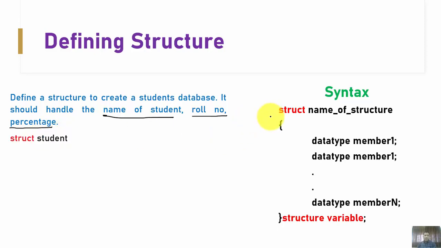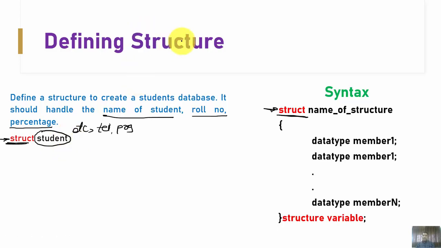So first of all, the first statement is what? This is a struct, right? As per the syntax, first I'm going to make use of this keyword. So what is my keyword? The keyword struct is there. Then the name of the structure. I'm going to declare the name of the structure as student. You can define any name, right? Suppose I want to declare this as etc or say TEI or say programming. Apart from keywords, you can use any word here as the name of your structure, right?